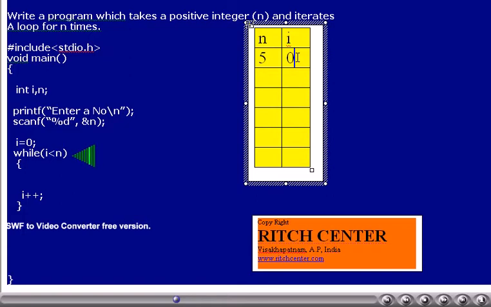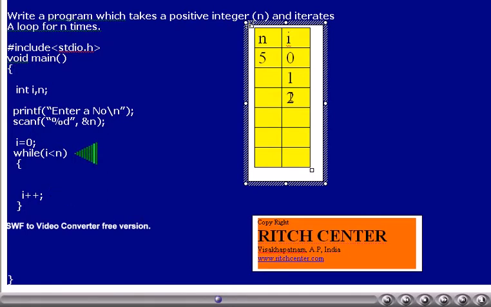Now the while condition is tested. Currently I value is 0. 0, is it less than n? Yes. Thus the loop block will be executed once. I will be incremented by 1. Thus I value becomes 1. Now the loop condition is tested. I value 1, is it less than n? Yes. Thus the while loop is executed once more. Again I value is incremented by 1. Thus I value becomes 2.